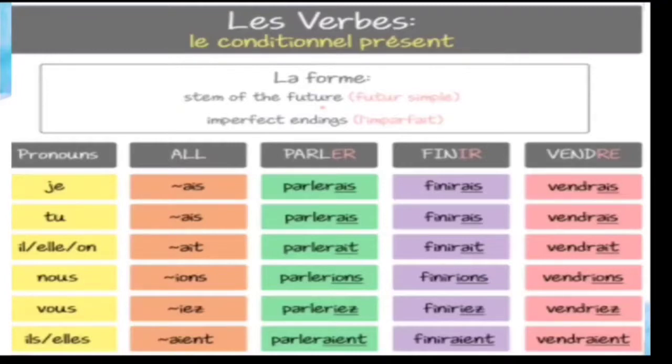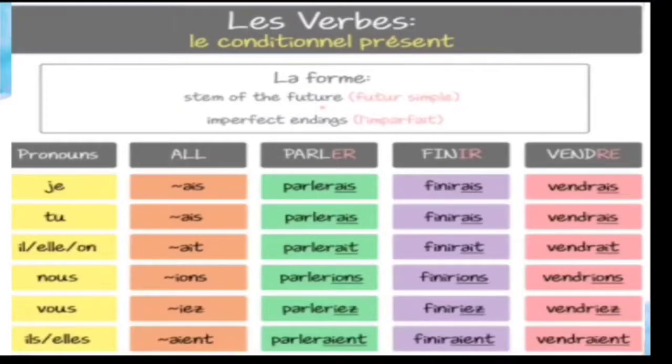And second, it's the finir verb conjugation, that is the infinitive verb plus endings. Finir plus endings. Je finirais, tu finirais, il finirait, elle finirait, nous finirions, vous finiriez, ils finiraient, elles finiraient. So it means I would finish, you would finish, like that.